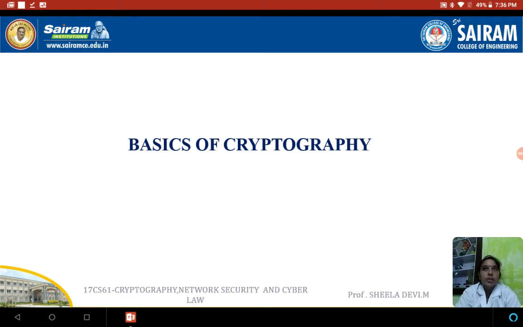We said in order to provide data confidentiality and data integrity, the text or the data that has been communicated between the sender and the receiver should be protected. How can we protect this? We said we can go for the encryption technique. So what are the encryption techniques and how can we do those encryptions? Everything we are going to see in this session.